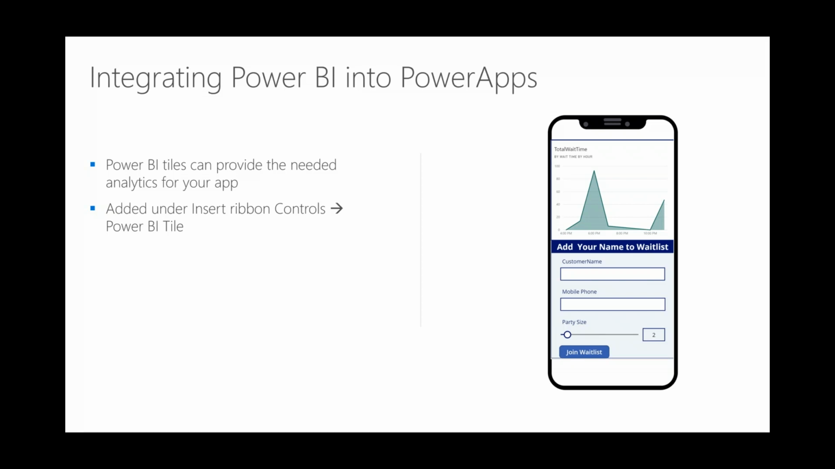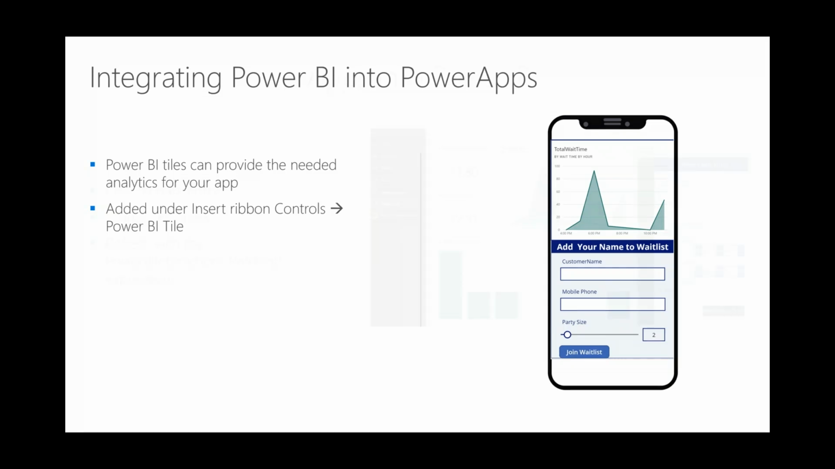So if you can add those Power BI tiles into your application, it makes your application look a lot more refined. This is actually a screenshot of the application we'll be building today. So this is a simple application in this case. It's easy to go that direction, just simple as insert, controls, and Power BI tile.